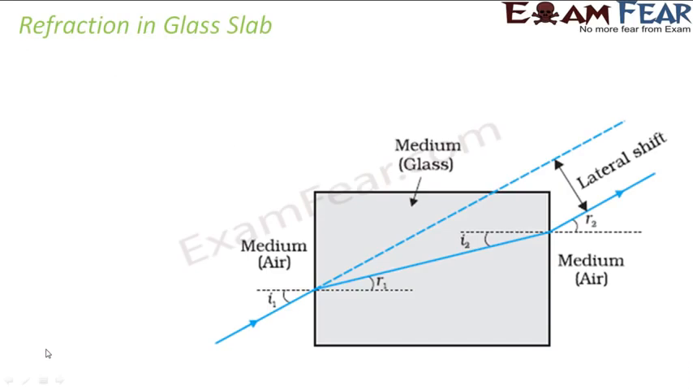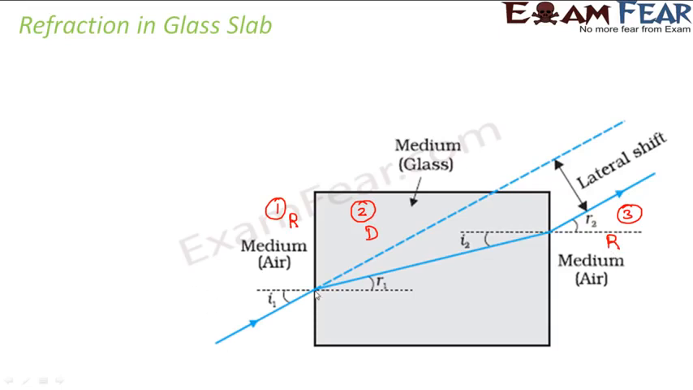Finally, the last topic of this lesson, that is refraction in glass slab. So how does refraction take place if you place a glass slab? Now, when you place a glass slab, the light ray is basically traveling through 3 mediums: 1, 2 and 3. The first medium is air, second is glass, and the third again is air. So in this case, the light is traveling from a rarer medium to a denser medium to a rarer medium again. So what happens?